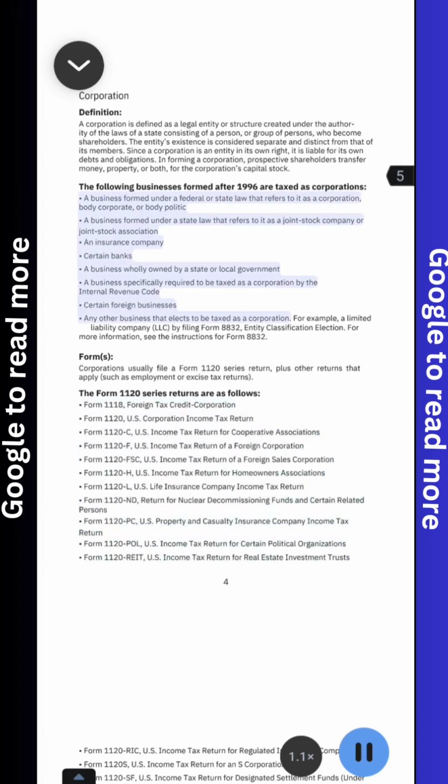A business formed under a federal or state law that refers to it as a corporation, body corporate, or body politic. A business formed under a state law that refers to it as a joint stock company or joint stock association, an insurance company, certain banks, a business wholly owned by a state or local government, a business specifically required to be taxed as a corporation by the Internal Revenue Code, certain foreign businesses, any other business that elects to be taxed as a corporation. For example, a limited liability company, LLC, by filing Form 8832, Entity Classification Election. For more information, see the instructions for Form 8832.